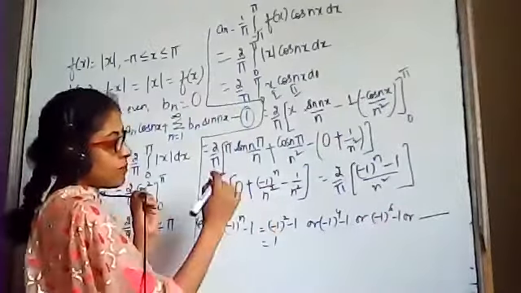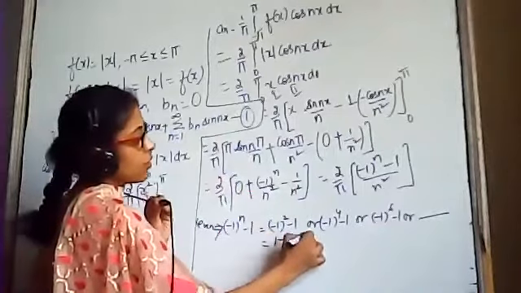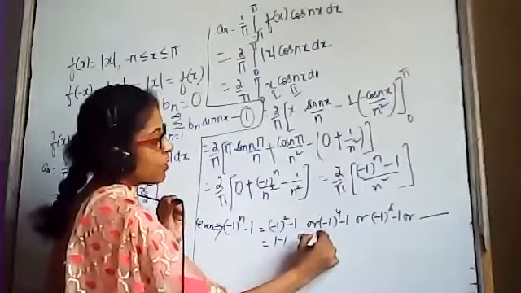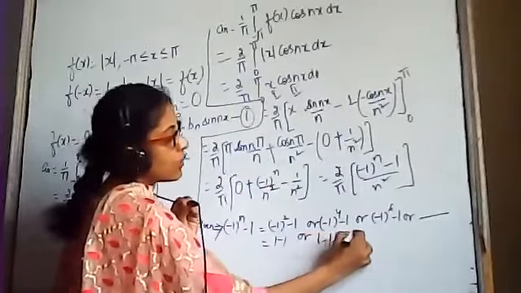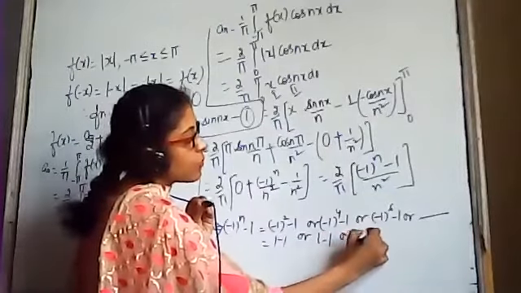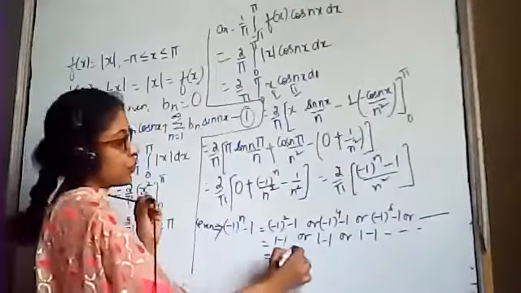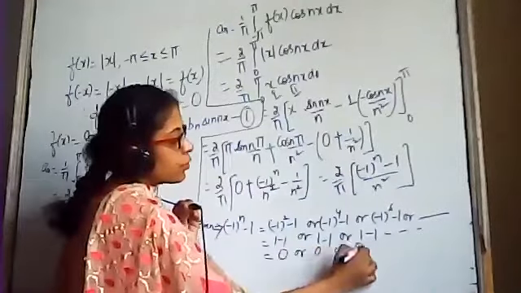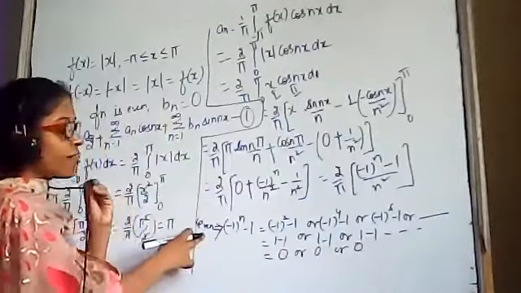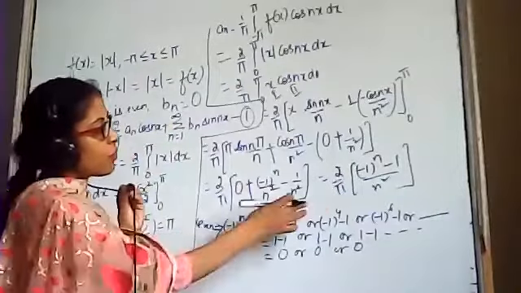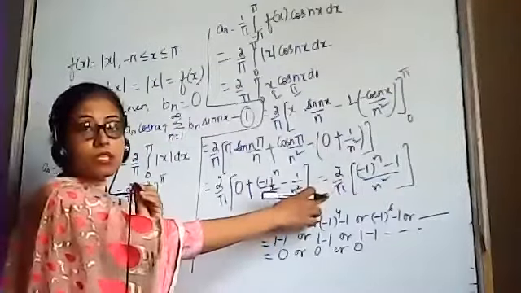Minus 1 the power 2 will become plus 1 and minus 1, or again minus 1 the power 4 will become 1 and minus 1, again minus 1 the power 6 will become 1, minus 1, and so on. 1 minus 1 will be 0, or 0, or 0. That means in each case, if we have even power, the value of an will become 0.